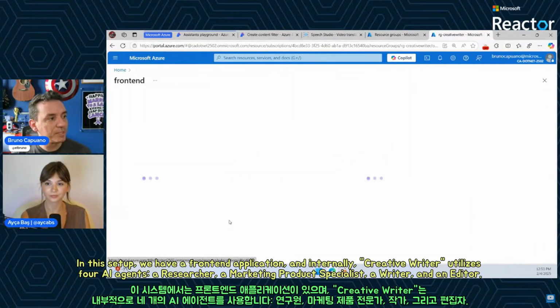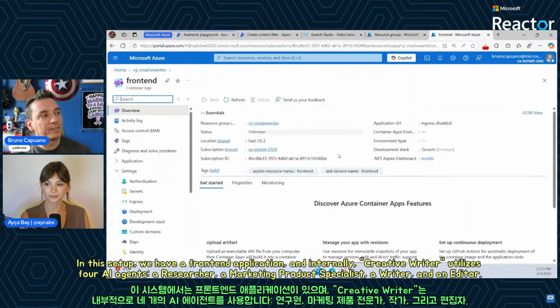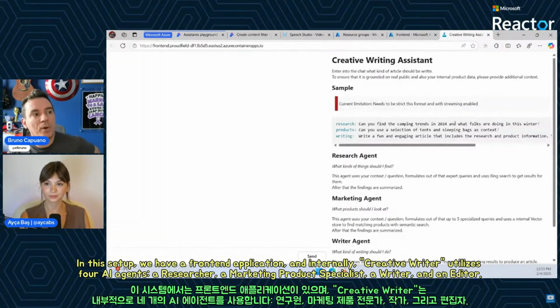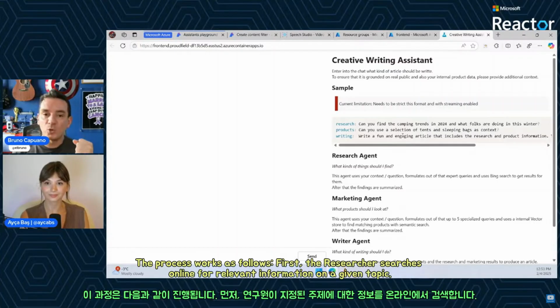We have a front end, and let me open the front end of the creative writer. The creative writer uses 4 agents internally: a researcher, a marketing product specialist, a writer, and also an editor. The way this is going to work is we ask the researcher to search online for a topic.